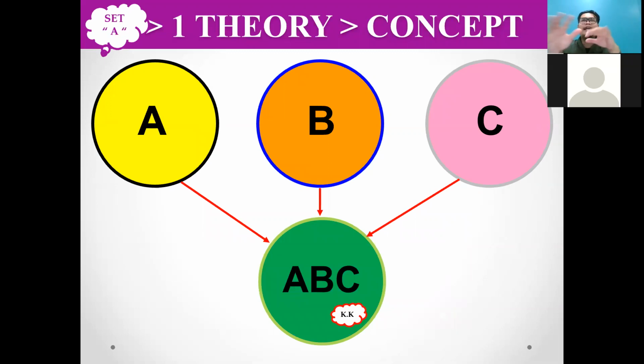So set A, different mazhab, they have different answers. Okay, because they still use both the theories, a couple of the theories A, B, and C. But if you still remember that I mentioned in a previous slide, maybe these three theories look redundant.